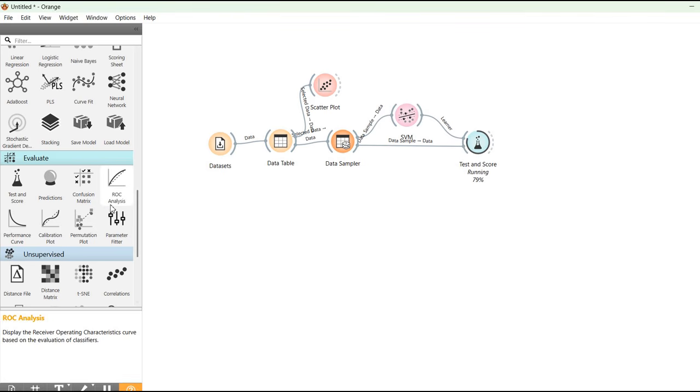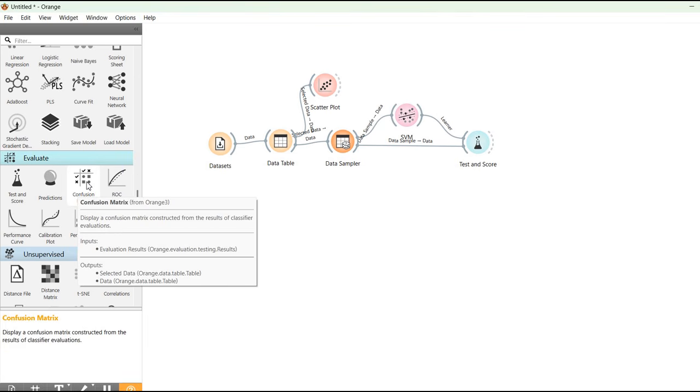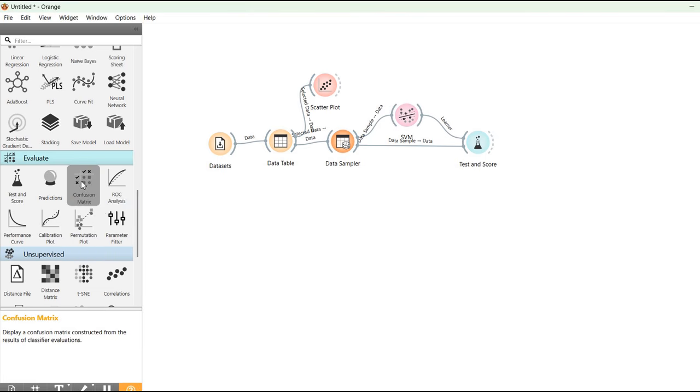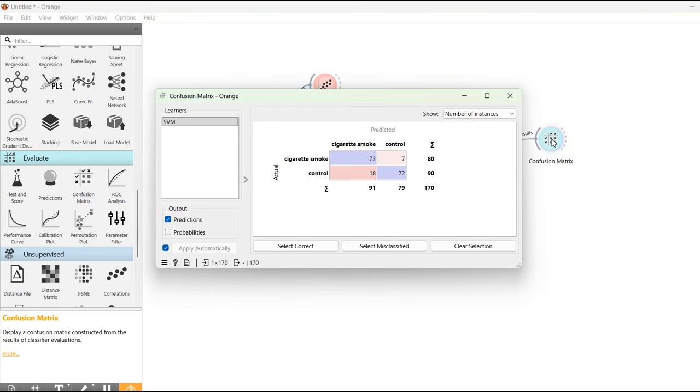To evaluate the model performance, go to the evaluate section and select the confusion matrix widget. Now drag and drop the confusion matrix widget to our workflow and connect the test and score widget to the confusion matrix to see the evaluation results. Just double click on the confusion matrix to see the evaluation results. Now we can clearly see a confusion matrix, the performance metrics of the classification problem.